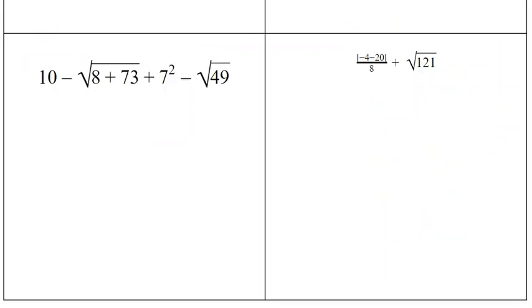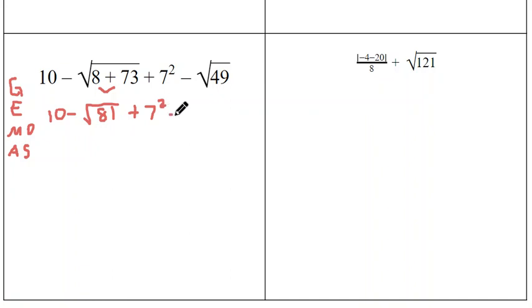All right, let's go on to our next problem here, this bottom left one, GEMDAS. So GEMDAS, I'm going to write that over here so I don't forget. Groupings, and then exponents, and then multiply and divide, and then we add or subtract. So let's see, do I have any groupings? I do, right here. I got something underneath this radical. This 8 plus 73 is grouped underneath the radical. 8 plus 73 gives me 81, and that square root sign is going to stay right above it. That is my only grouping, so I can bring everything else down.